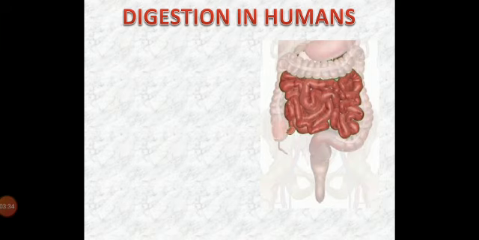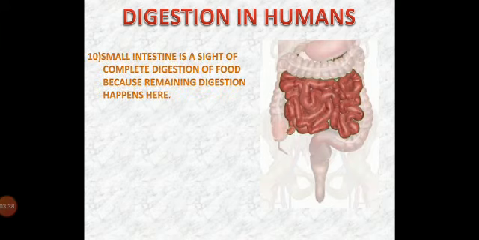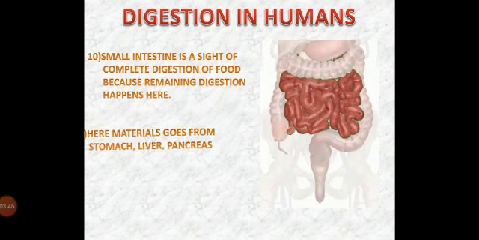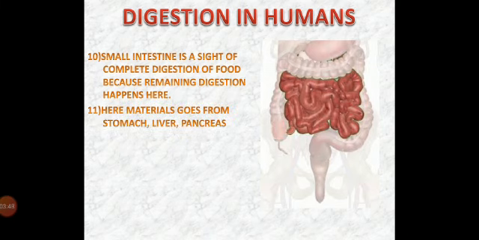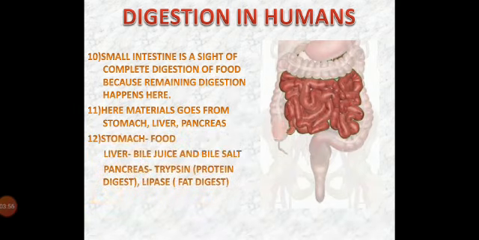The next thing in digestion in humans is the small intestine. This small intestine is the site of complete digestion of food, because all the remaining digestion happens here. So from the stomach, liver and pancreas, the materials come here in the duodenum and the whole process of digestion happens.